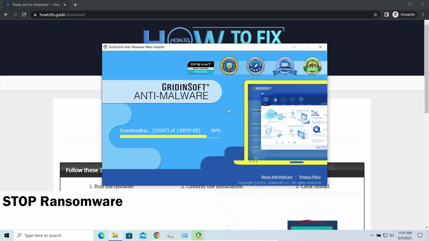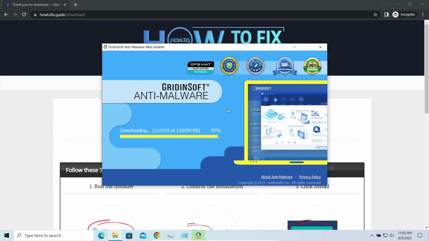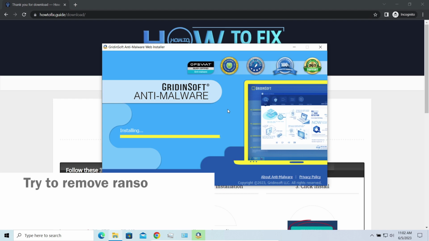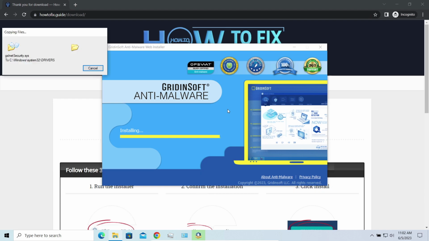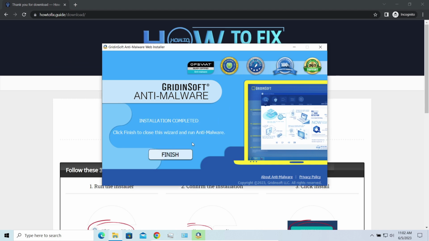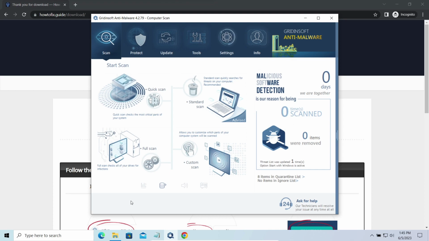Another piece of good news is that this ransomware becomes quite lazy when it comes to ciphering exceptionally big things. And by big things, I mean ones of over a gigabyte in size. Keeping such large things on your disk is not a common occasion, but if you have one and it has this nasty extension at the end, try to remove the extension and open it as usual. There is a large probability that you will succeed.